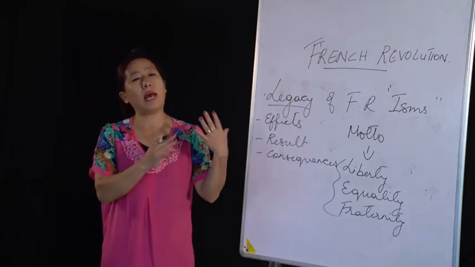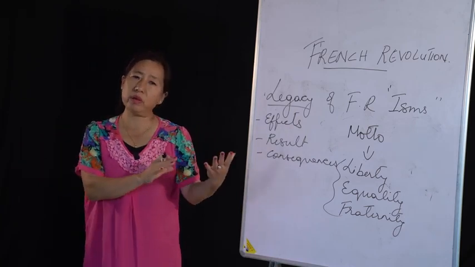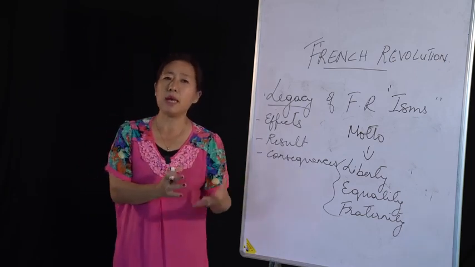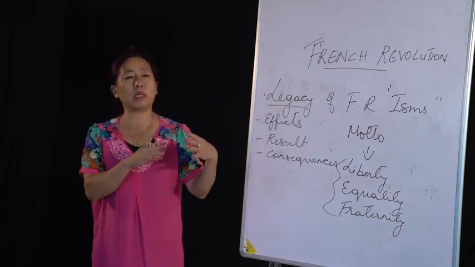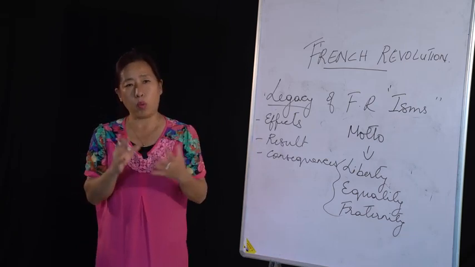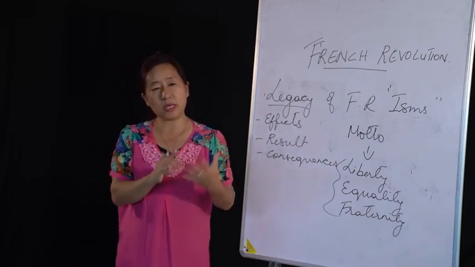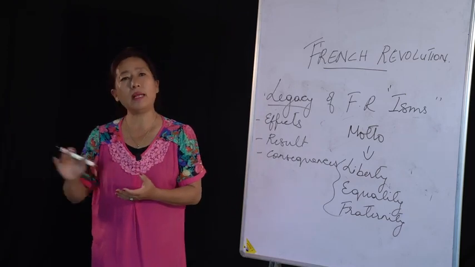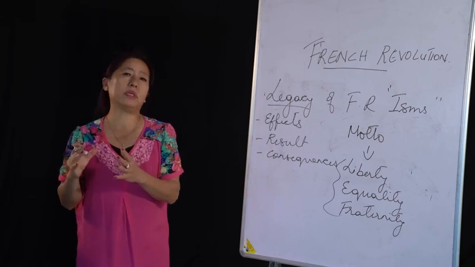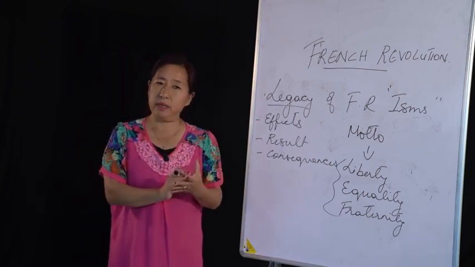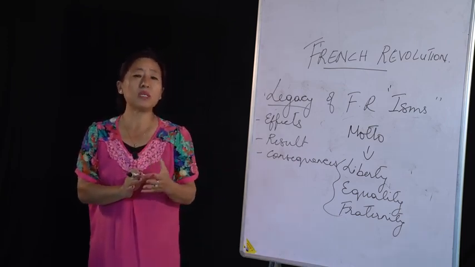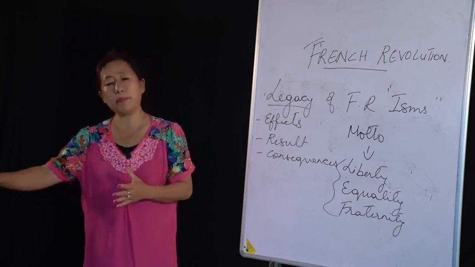Nationalism means where we have the feeling of unity, where everyone feels that they are united. Even though they belong to different races, speak different languages, and follow different religions, all of them believe that they are one. So that is called nationalism. And then we have liberalism, where they believe that every individual is supposed to have certain freedom, because liberalism is derived from the Latin word liber, which means free. So that is to do with liberalism.